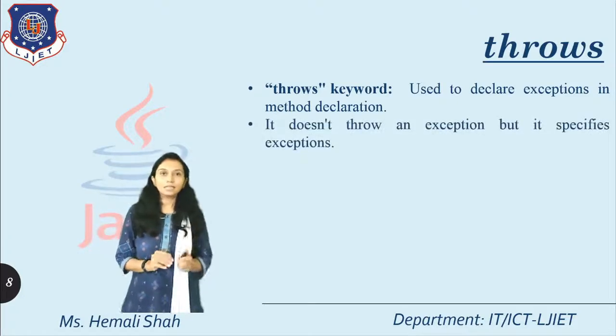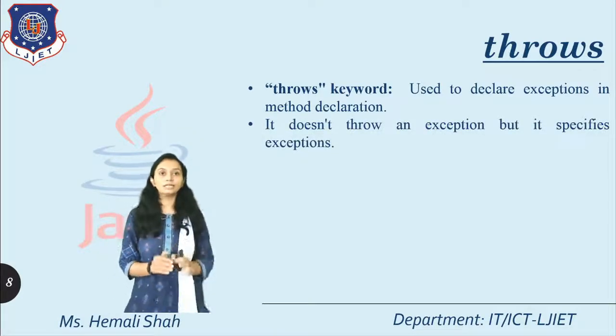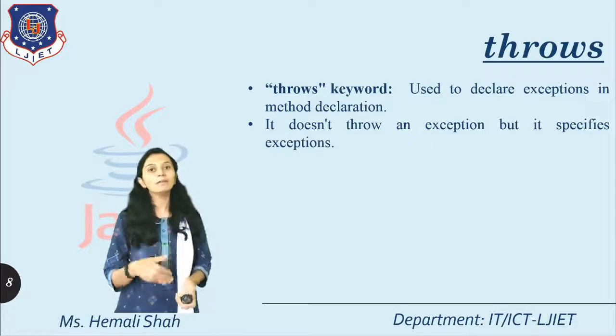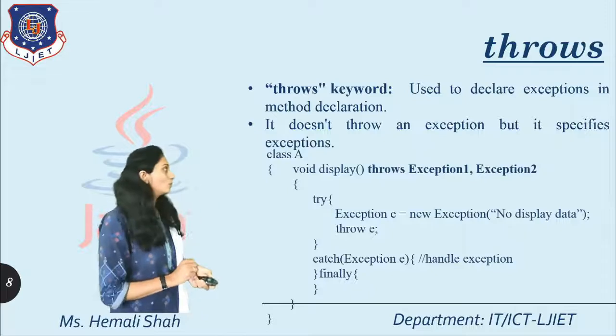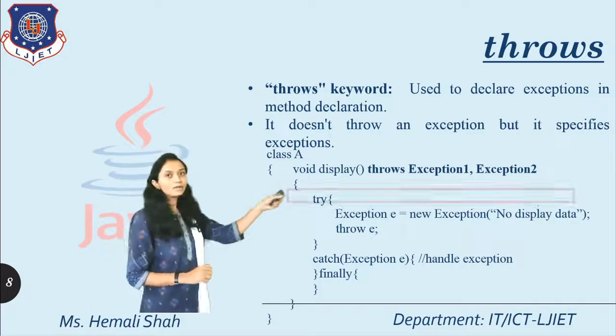Now it doesn't throw an exception, but it specifies that such an exception will be thrown inside the body part of this function. Now see this program here, this void display function.